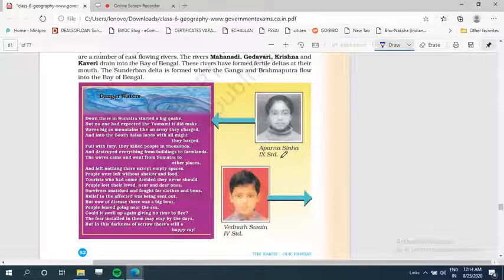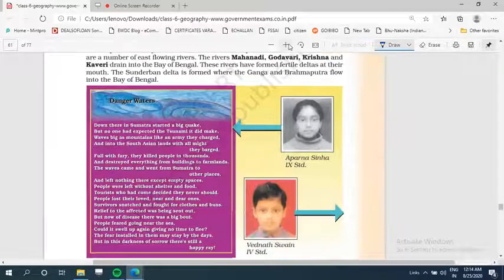She is a student of ninth standard, and her name is Aparna Sinha, and she has written a very good poem about tsunami. I told you about tsunami also. So this is about tsunami, and I'm reading out this poem, and I will explain it to you also.